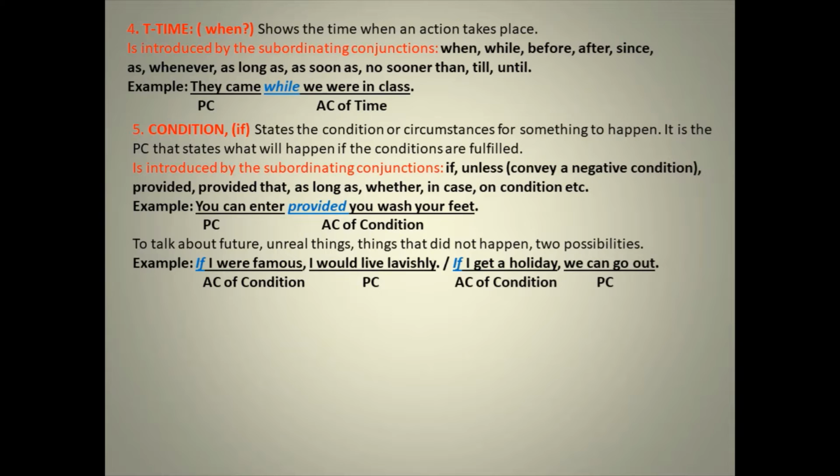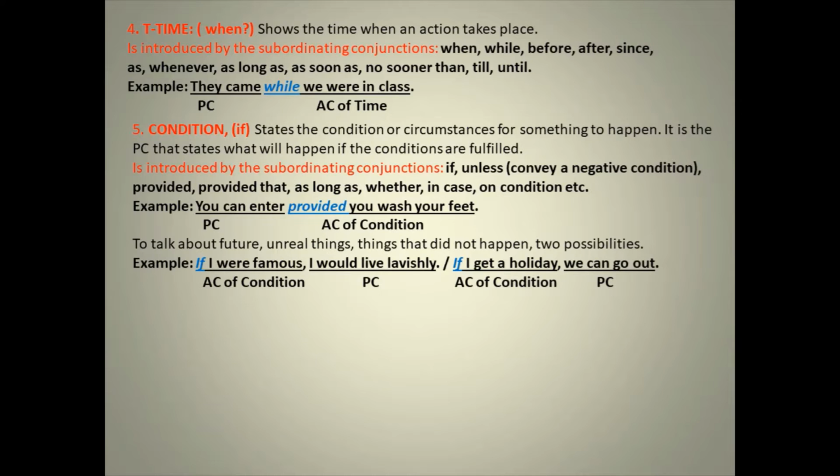These are the list of all the subordinating conjunctions associated with time. But when you read the sentence, you will understand that the clause is telling you about the time an action was done. Again, I come back to the function of the clause. The moment you understand the function of the clause, you would know what answer it is giving you. So here, if you get the answer to the question when, that would be your adverb clause of time. For example, they came while we were in class.